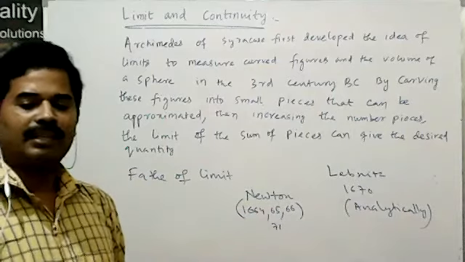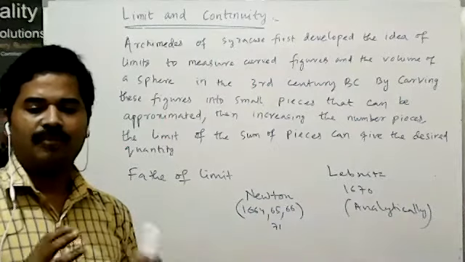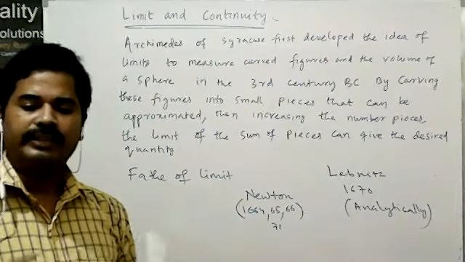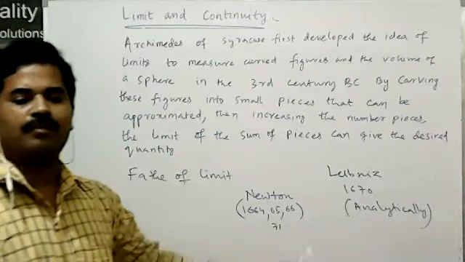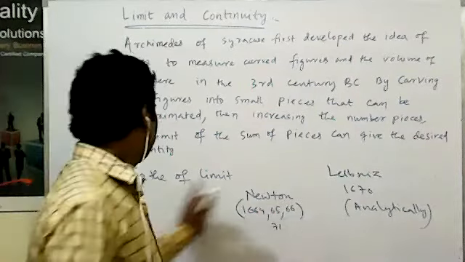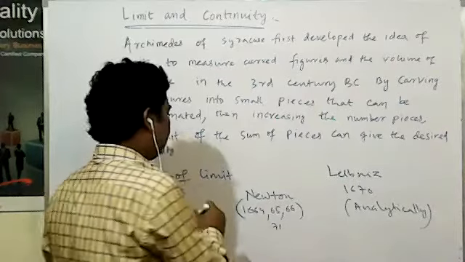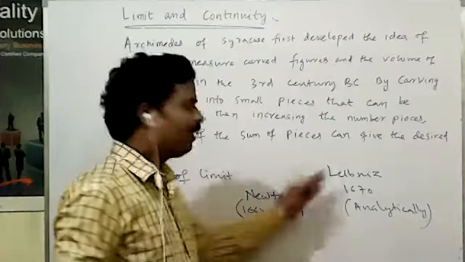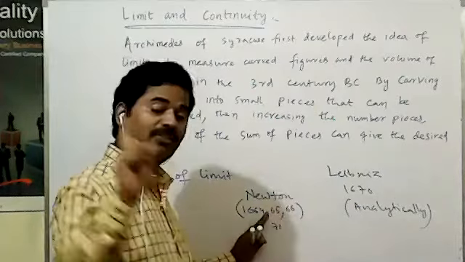So the father of limit is sometimes called Leibniz, sometimes Newton. Both Newton as well as Leibniz are also called the father of limit. But Newton developed it first.